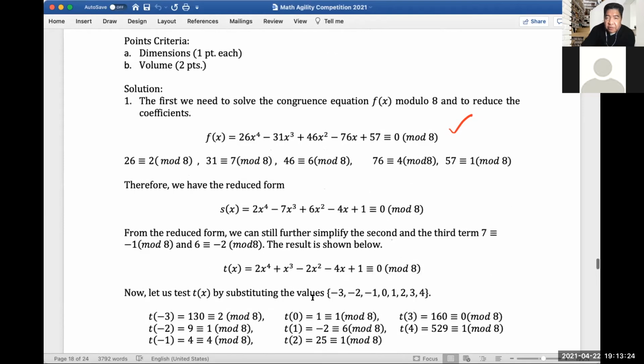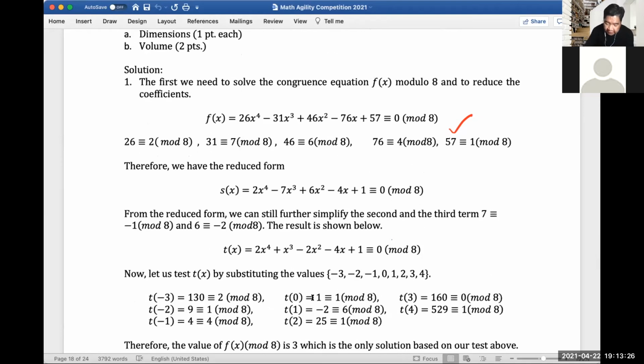Okay, so the first thing we need to do is to solve the congruence equation of f of x modulo 8 and to reduce the coefficients. So let's go through the coefficients one by one and take the modulo 8 of each. The nearest multiple of 8 to 26 is 24, right? So 8 times 3 is 24, and if you subtract it from 26, you get a remainder of 2. So the 2 there is your remainder.